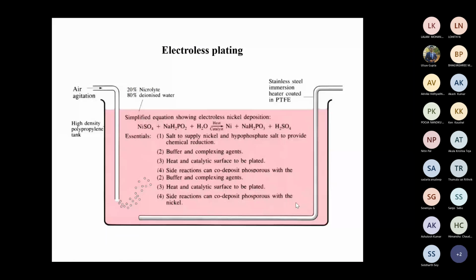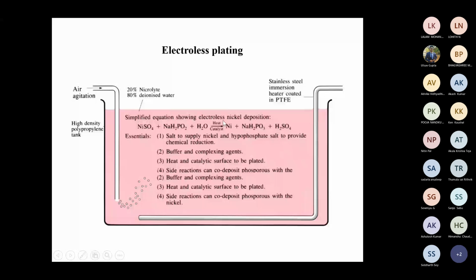Now electroless plating, what is happening? In this example, air is purged into the solution, which is 20% nitrolite and 80% deionized water, in a high density polypropylene tank, with a stainless steel immersion heater coated with PTFE. Like the immersion rod we sometimes use for domestic water heating, a similar concept is there. And in this solution, this is a simplified equation showing electroless nickel deposition.